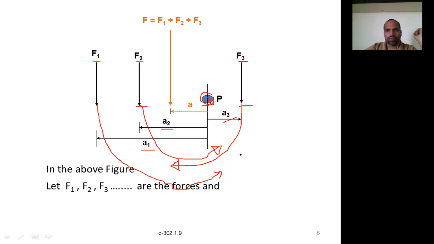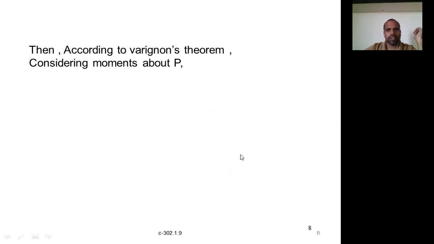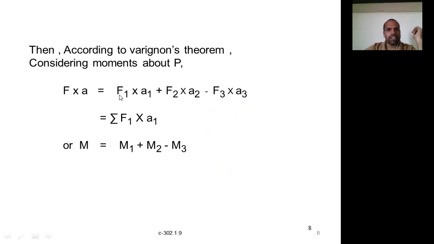Now we have to assume a sign convention. In this case, we assume that F1 into A1 is a positive value, so anti-clockwise moments are positive. When you say anti-clockwise is positive, then obviously clockwise moments are negative, and you need not write that again. If you write any one sign convention, that is sufficient. If you say anti-clockwise is plus, it is self-understood that clockwise will be considered negative.